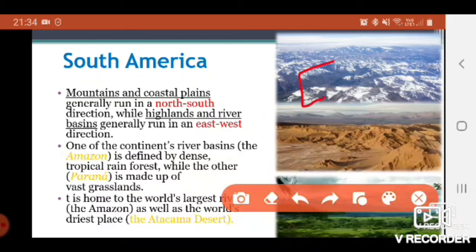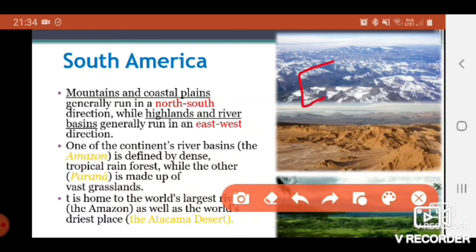One of the continent's river basins is defined by dense tropical rainforest, which is the Amazon River Basin, and its tropical forest is called the selvas, while the other, that is Parana, is made up of vast grassland.